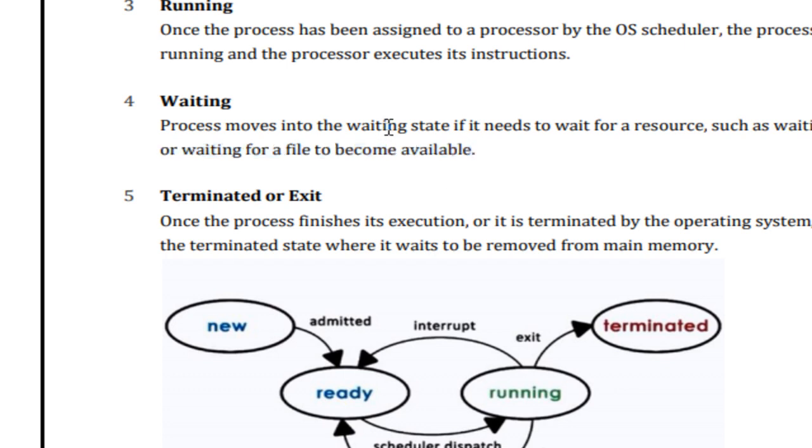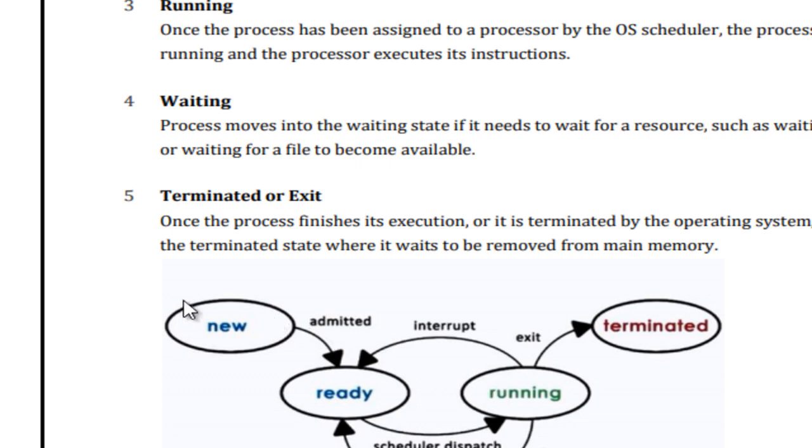Up to that it will still be in the waiting state, right? Once it has fulfilled all the requirements, then it will go into the ready state. So here the diagram, sometimes it will be asked like draw the process life cycle.